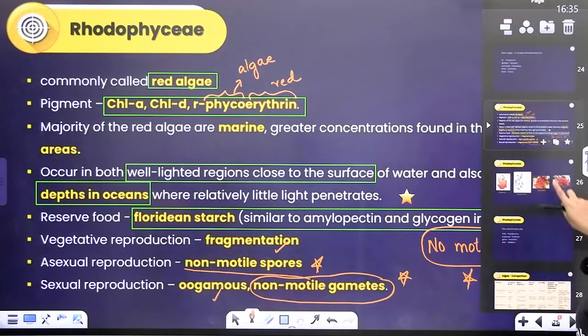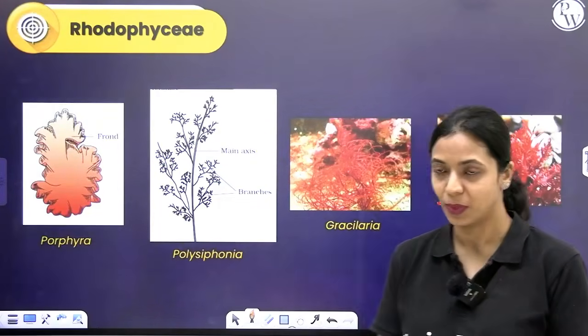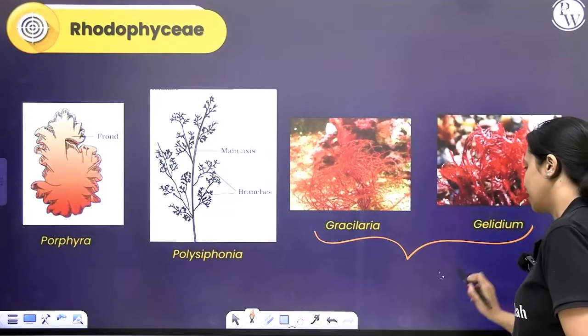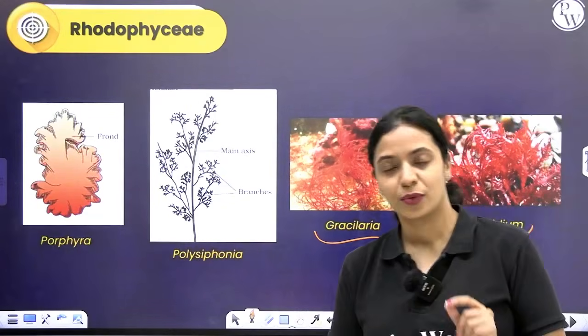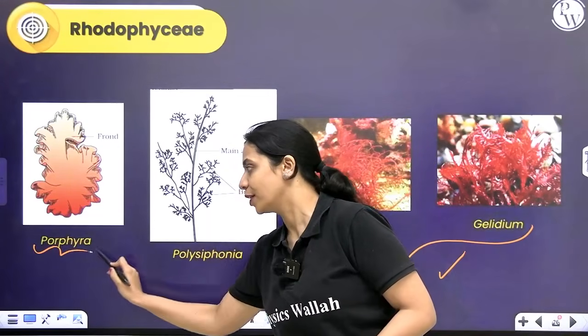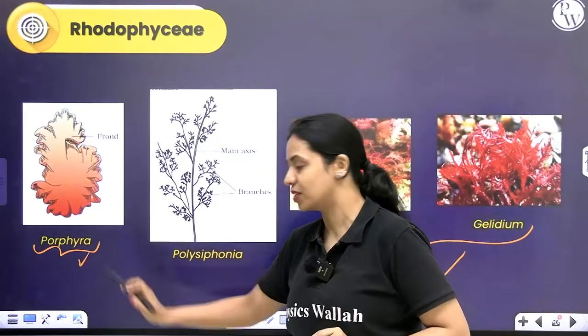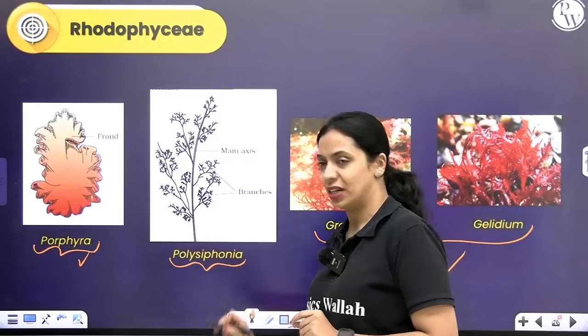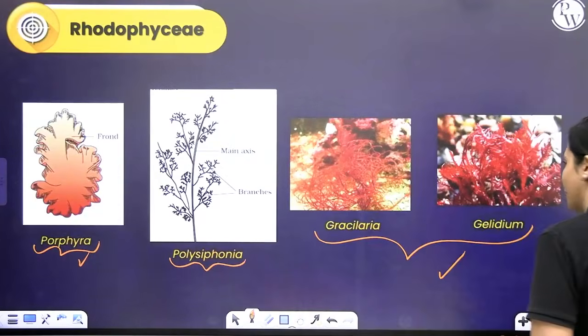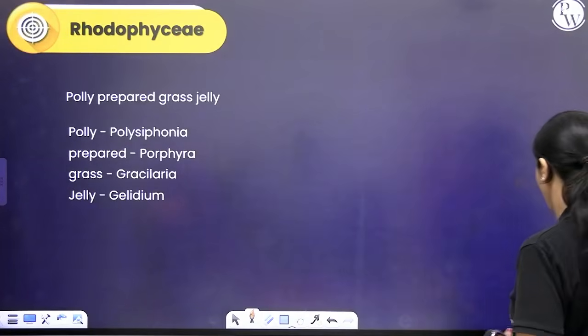What are some examples of red algae? You have Porphyra, Polysiphonia, Gracilaria, Gelidium. About Gracilaria and Gelidium, we already studied that they are used to obtain agar, which is used in microbiology and the food industry. We also learnt about Porphyra. I told you Sargassum, Laminaria, Porphyra is consumed as food. So you've heard about this already. Along with this, remember Polysiphonia. So how do you remember this? You can remember this by using this mnemonic: Poly prepared grass jelly. Poly, Polysiphonia; prepared, Porphyra; grass, Gracilaria; jelly, Gelidium. Okay, so that's about your Rhodophyceae.